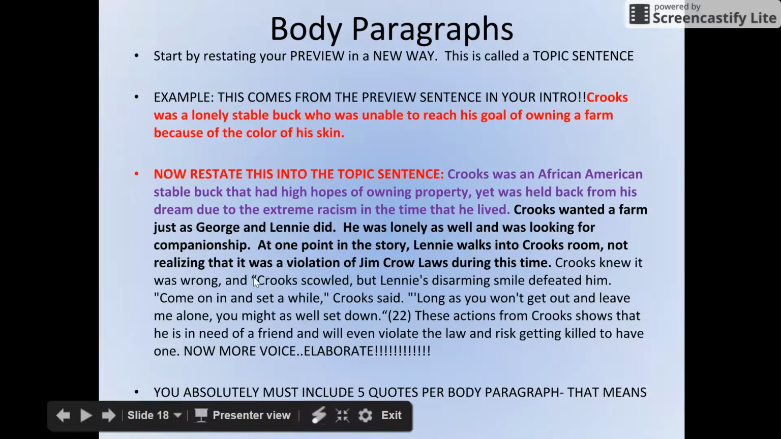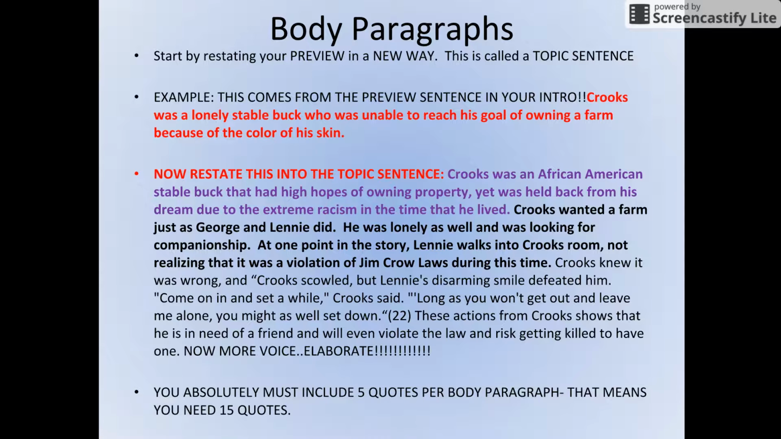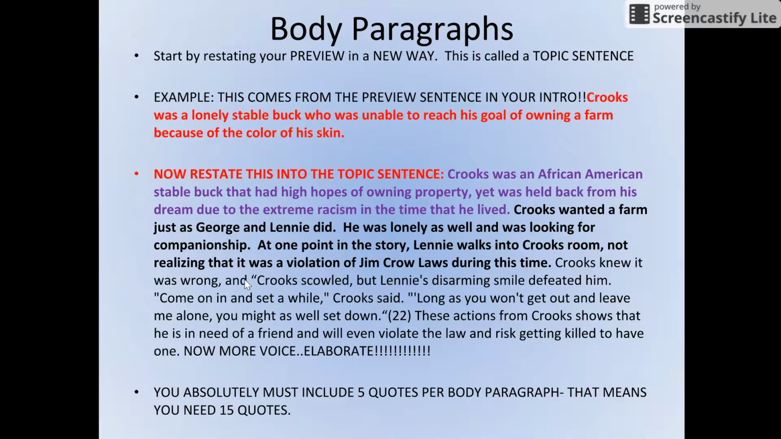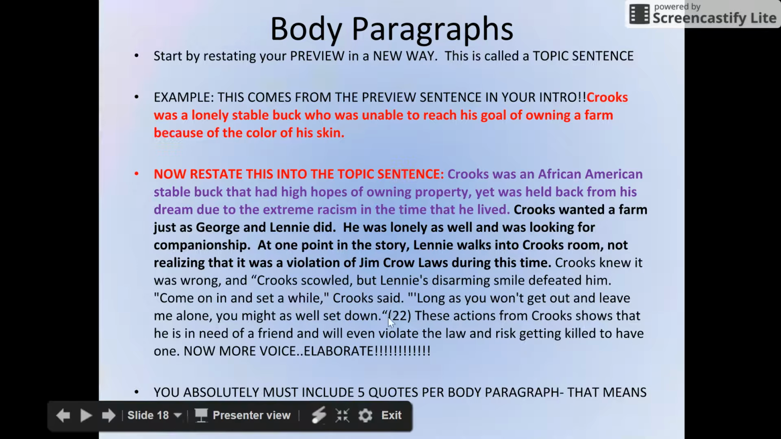You'd have to have something like, in the one part of the story when Crooks did this, while Crooks was walking down the street, he said, or Crooks knew it was wrong and Crooks scowled, but Lenny's disarming smile defeated him. I led into the quote. You have to have a quote introduction, whatever that may be. And then you have to cite the page number at the very end here.